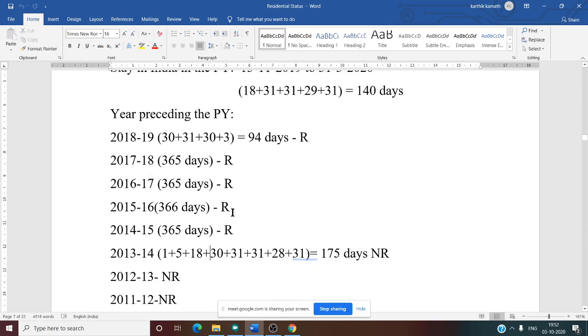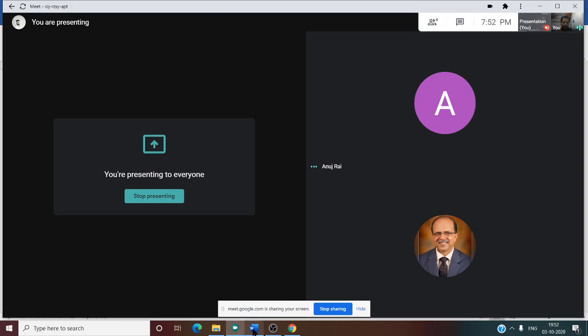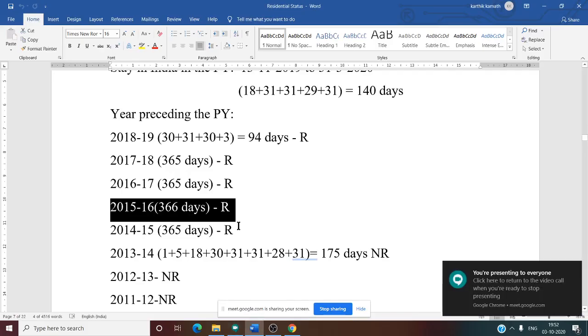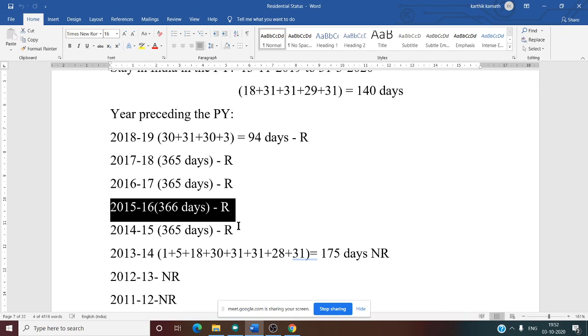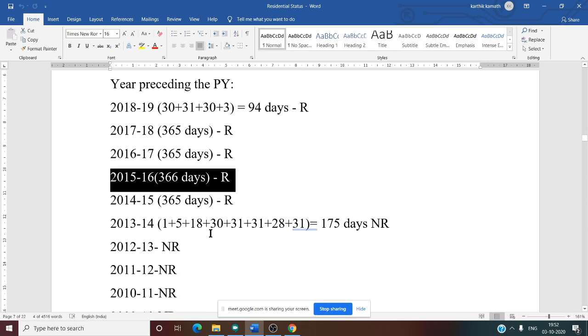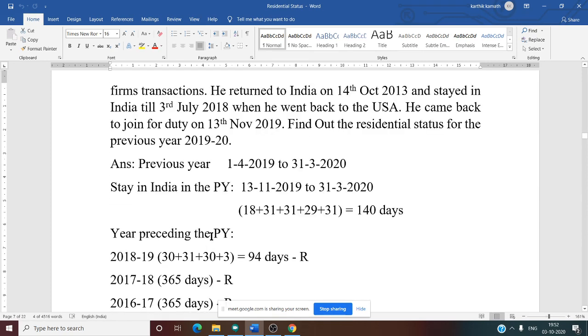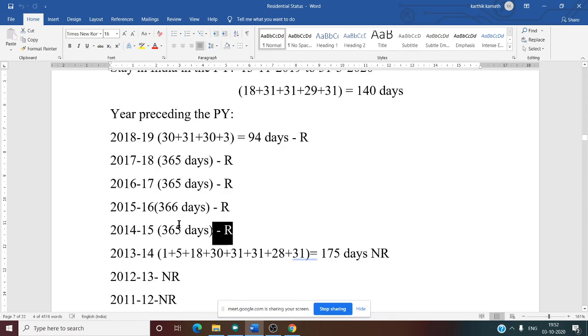What about 15-16? Why have we written 366 days? Leap year. Because 2000, 2004, 2008, 2012, 2016, 2020, for every 4 years there is a leap year. Leap year means in February there is 1 day extra. That is why we have written 366 days, 29 days in February. So we have written R. Then what about 14-15? 14-15 is also the same thing. Full year he was there in India.